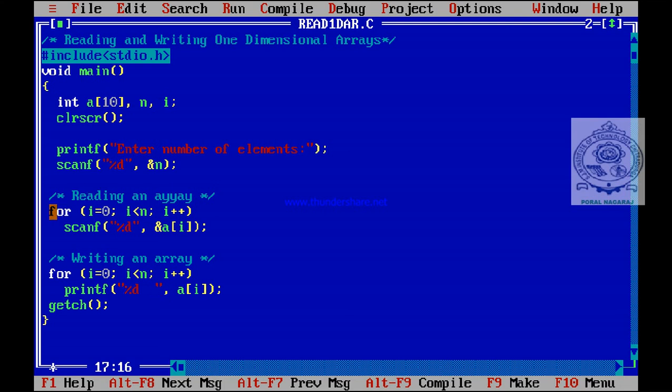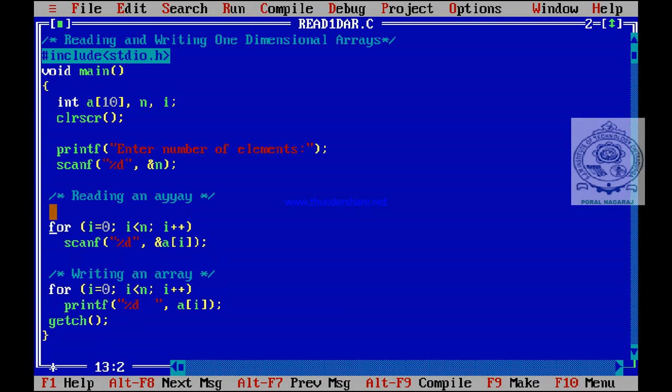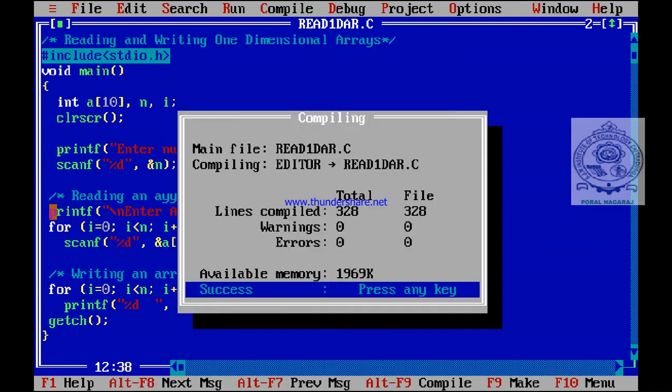Before that for loop, it is better to write a printf statement, printf in a new line. What is to be displayed? Enter array elements. In the next line you have to enter array elements. Within double quotes I write this. Okay, then see what happens. Now it will display one message.